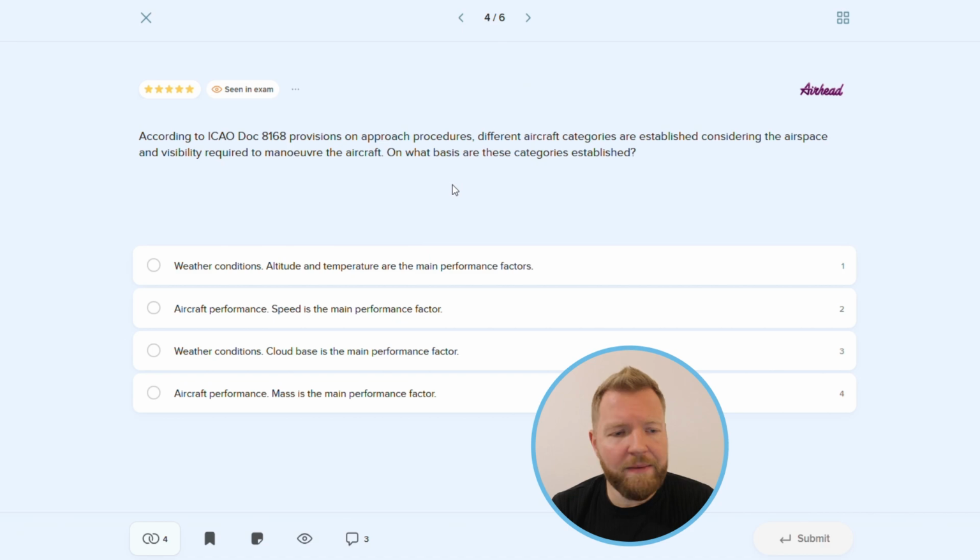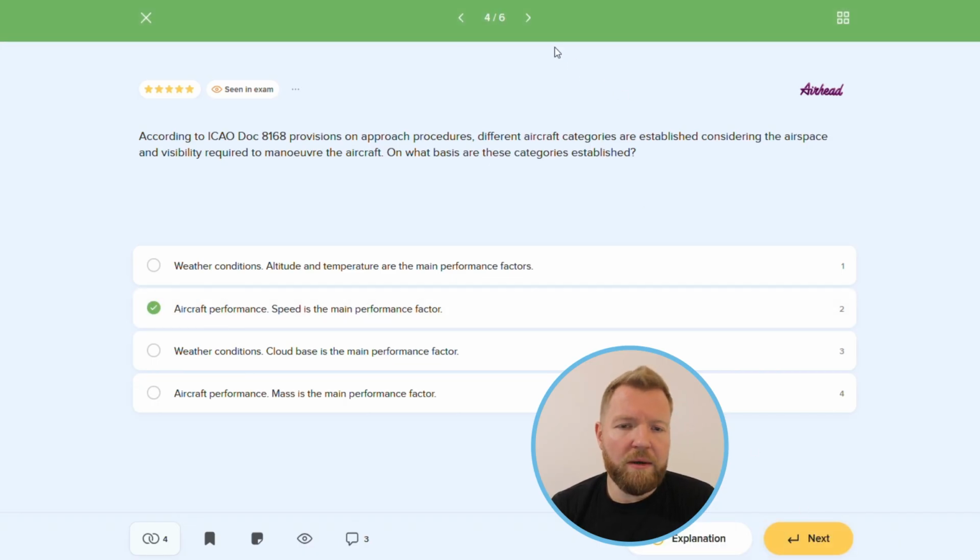So the correct answer is answer number 2. Aircraft performance, speed is the main performance factor. And this is also correct.